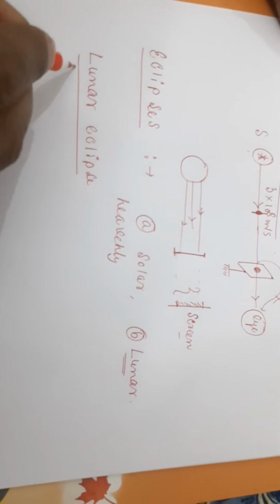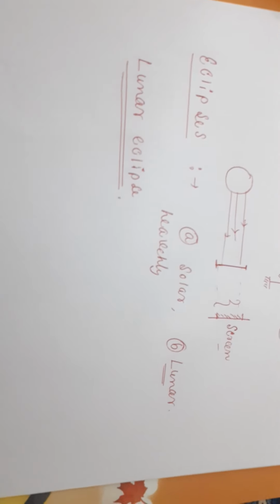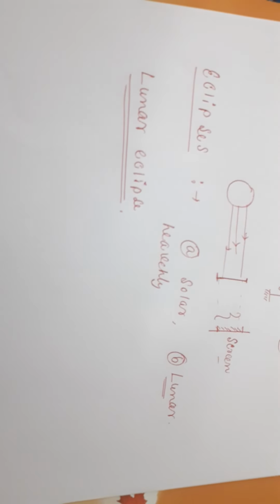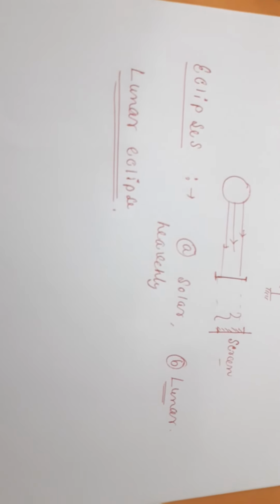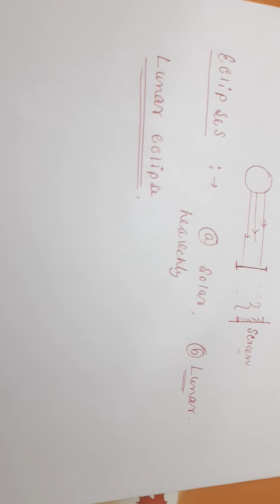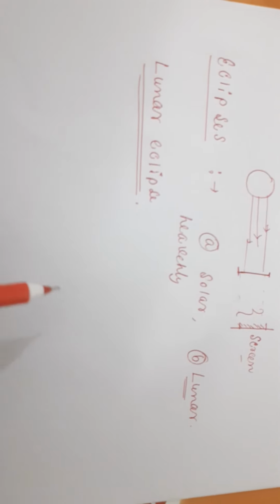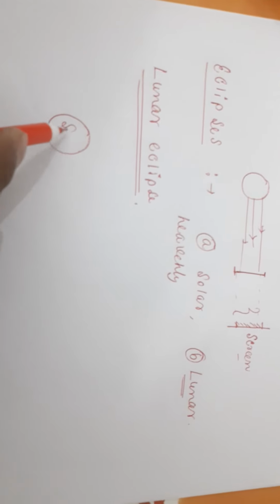So in this case, first of all, the question asked in the exam is: what will be the position of the sun, moon and earth in the case of a lunar eclipse? If you know that one, very good, because you learned that from childhood. So in the case of a lunar eclipse, the sun will be here in this position.